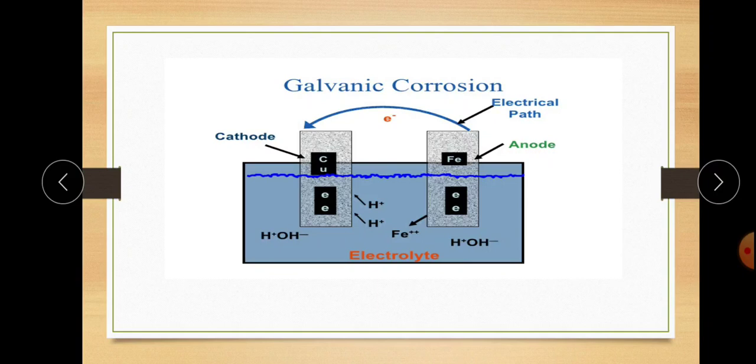And on the anode, the corrosion process starts, that is, oxidation takes place. It loses electrons, meaning oxidation takes place, and the other metal accepts electrons, and there is a formation of a redox reaction, that is, reduction and oxidation. And this type of corrosion is nothing but galvanic corrosion, also known as wet or electrochemical corrosion.